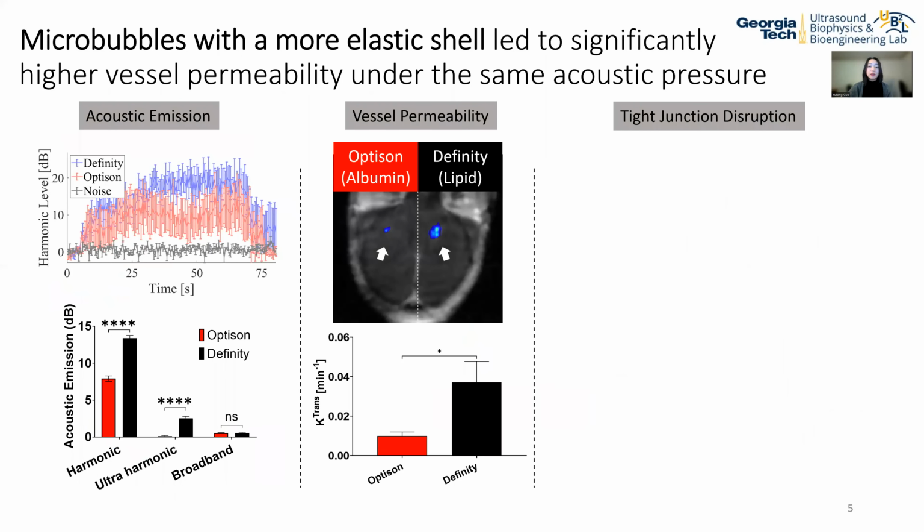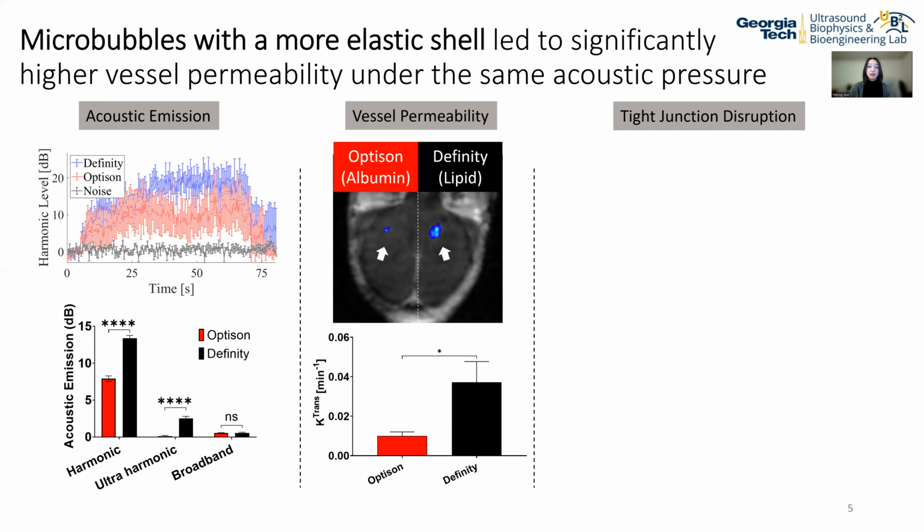And then to see if these changes in the microbubble oscillation will have any impact on the blood-brain barrier permeability, we measured the vessel permeability using DCE MRI after ultrasonication. Ktrans values were significantly higher for the Definity microbubble group as compared to the Optison microbubble group.